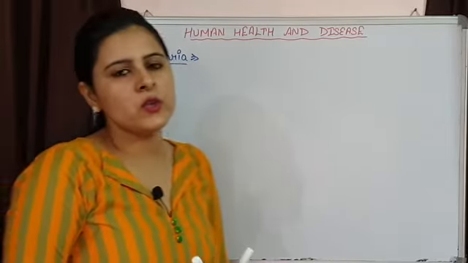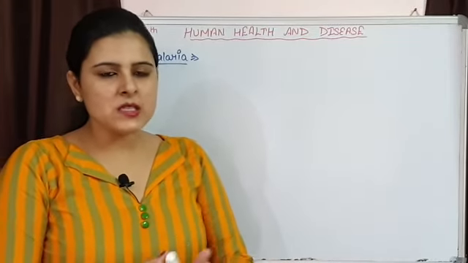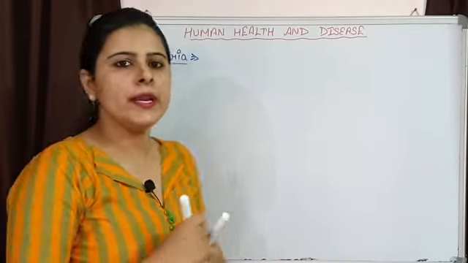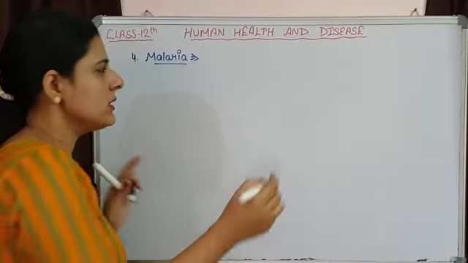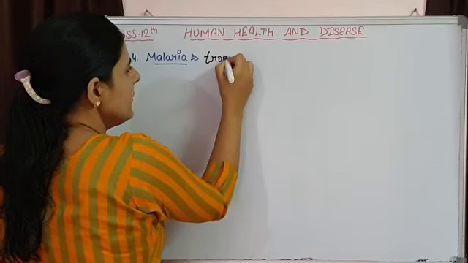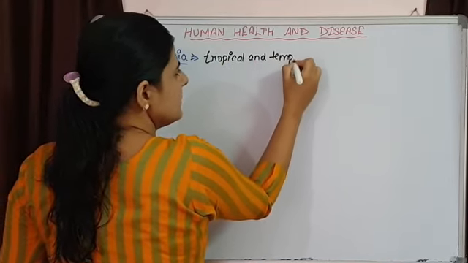So we are going to discuss malaria in detail today. Malaria is basically found in temperate and tropical regions. It is a disease that is very much common in the tropical and temperate regions.